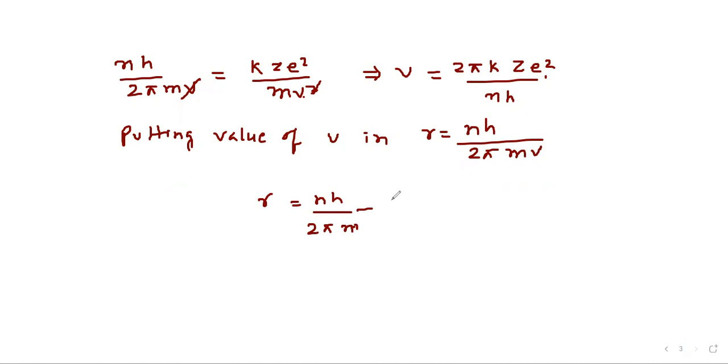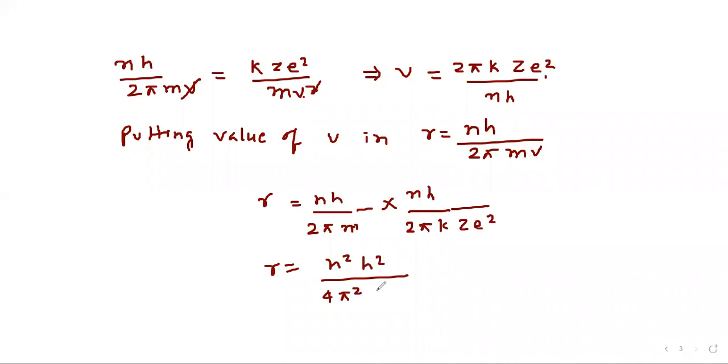So we can write it by reversing it, nh upon 2 pi k times ze square. So it will become n square h square divided by 4 pi square times m k times ze square.